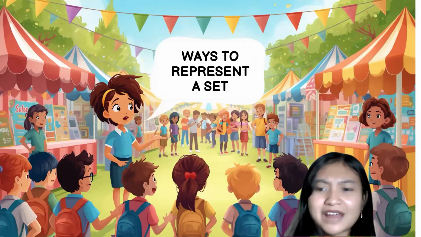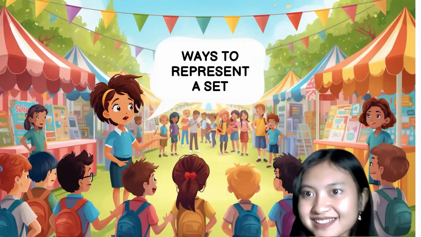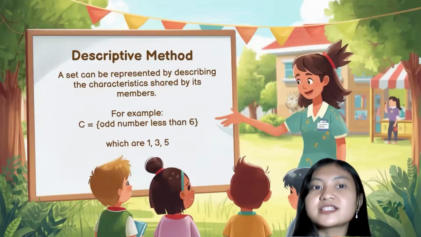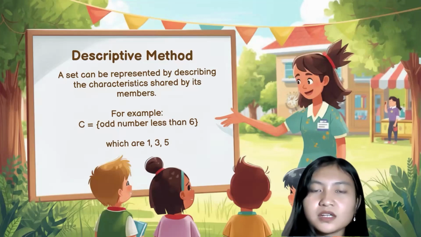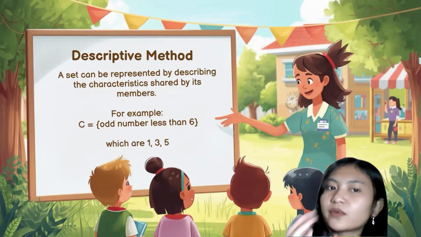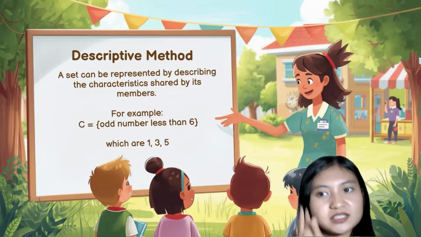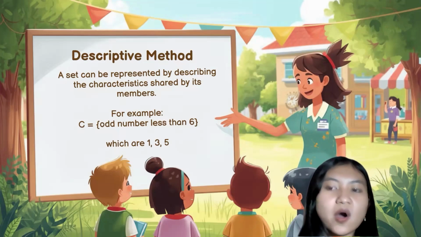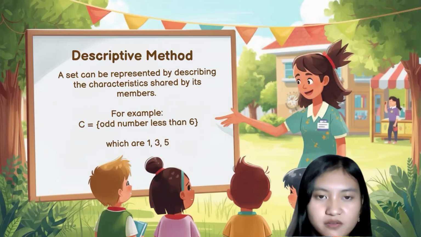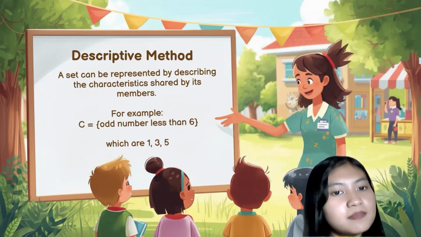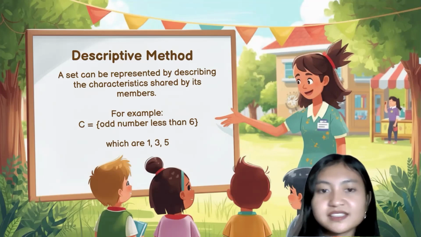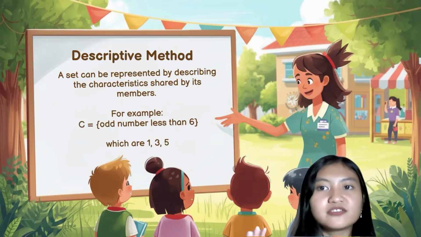Now, our question might be how to represent a set. There are some ways to represent a set. The first one is the descriptive method. In the descriptive method, a set is represented by describing the characteristics shared by its members. So we are not writing down all the elements, but we are writing down the characteristic of the elements. For example, set C, where the elements are odd numbers less than 6, where the elements are actually 1, 3, and 5.